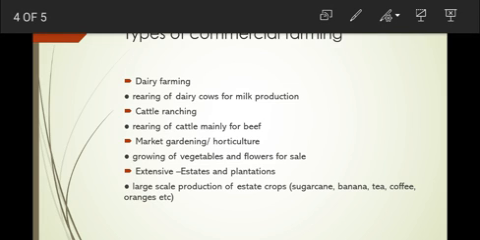We also have extensive estates and plantations. This is large-scale production of estate crops. Estate crops include crops like sugarcane from Triangle, fruits from Honde Valley. We have bananas, apples, and all other fruits from Mazoe, which also produces oranges. That's another estate. Tanganda Estate produces tea. Those are examples of estates we have in Zimbabwe.